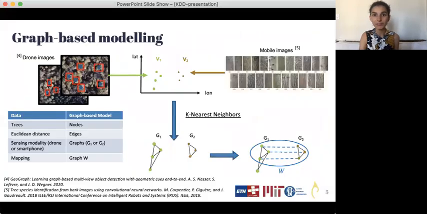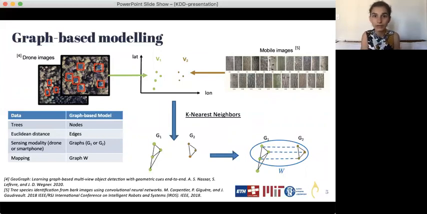In our graph-based model, we model each detected tree by a node. Each node has its pair of coordinates, defined later as the two-dimensional node features. We consider two graphs, G1 and G2, one containing the trees from drone images, and the other one containing the trees detected on mobile images.